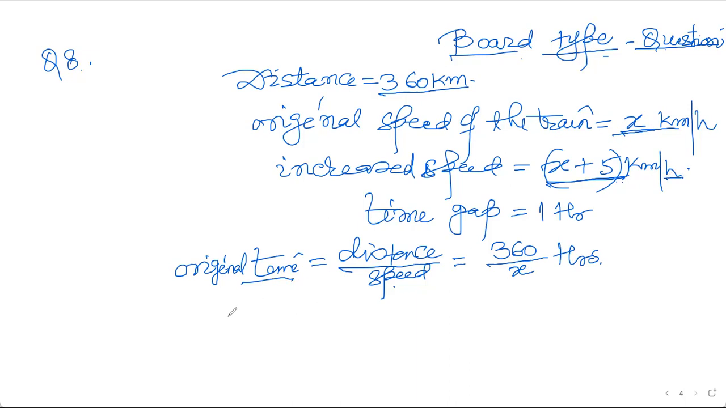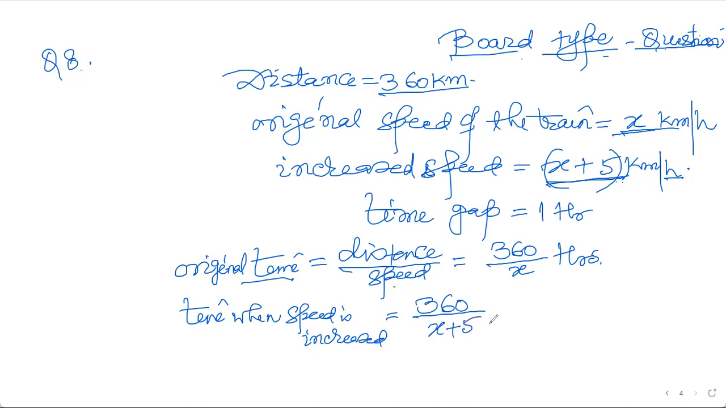And time when speed is increased, let's just see. Everywhere I'm trying to make the same thing. This time the distance is the same, but the speed has gone faster by 5 kilometer per hour. So distance upon speed gives another time. Suppose this is t1 and this is time t2. The question says that the difference between these two times is 1 hour.